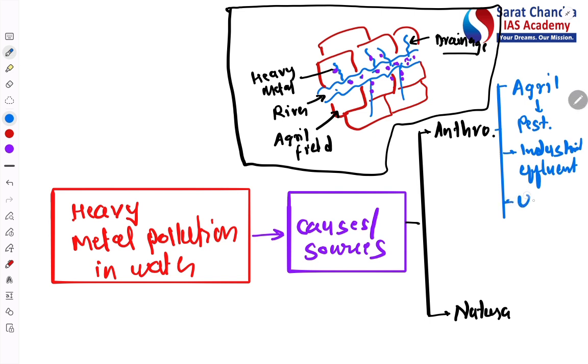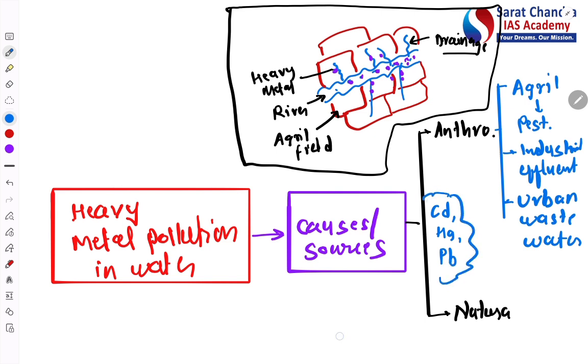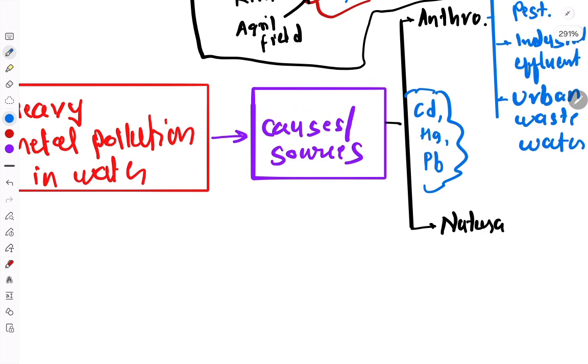Third is urban wastewater, which contains like plastic, which also contains some other cosmetic waste. Such material can also enter into the river, and that will also cause the heavy metal pollution. This kind of pollution contains like the cadmium, mercury, lead. These kind of heavy metal can cause the pollution.